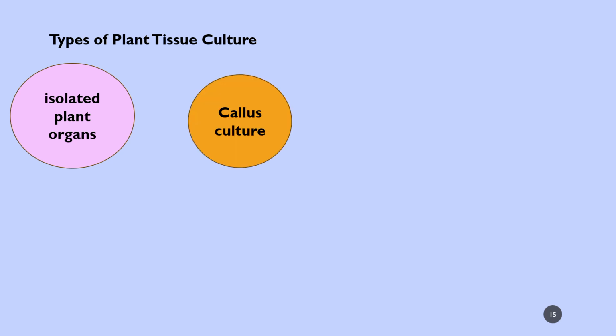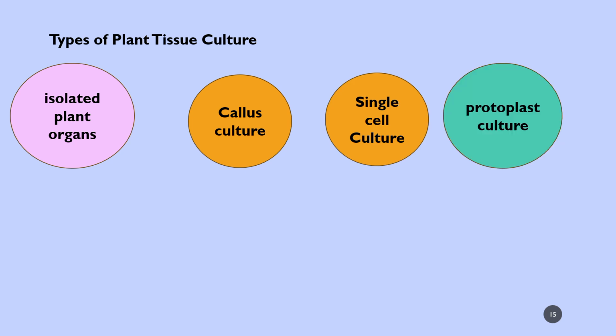Types of plant tissue cultures: they used to ask many questions many times. Last time before the exam they asked types of tissue cultures and the principle behind tissue culture. That means types only. We can write types of tissue cultures. There are mainly 4 types we have made: isolated plant organ cultures, callus culture, single cell culture, and protoplast culture.